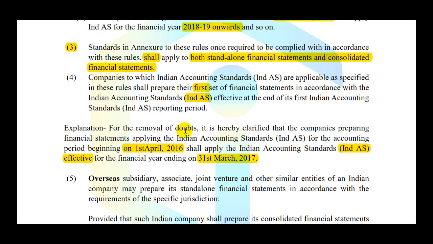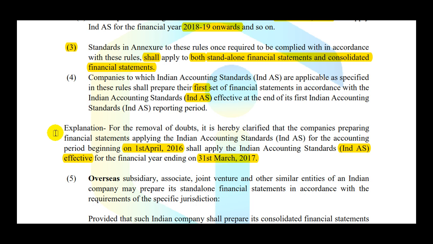Now here is a twist. See, Ind AS 115 was previously notified, but now it has been withdrawn. Rather, Ind AS 11 and Ind AS 18 will be effective for the financial year ending 31st March 2017. So for the first set of financial statements in accordance with Ind AS, you will need to apply Ind AS 11 and Ind AS 18 instead of Ind AS 115.